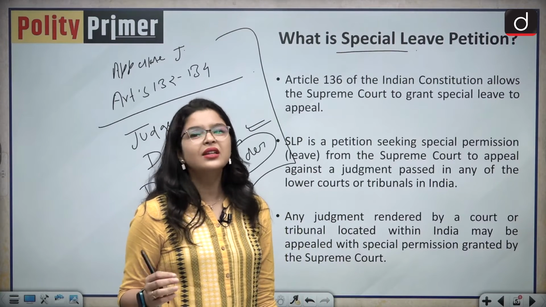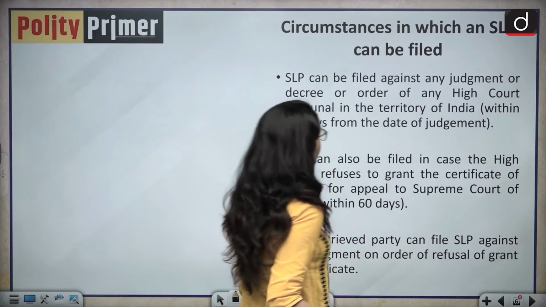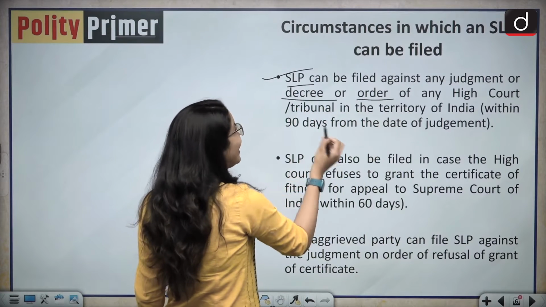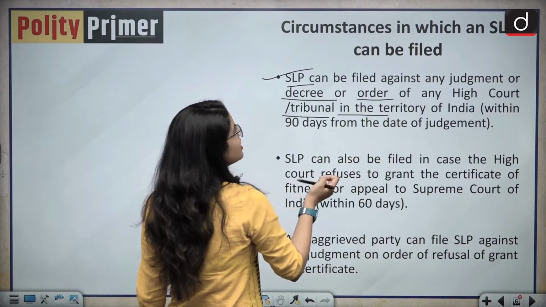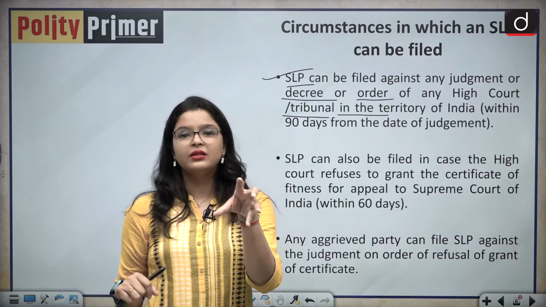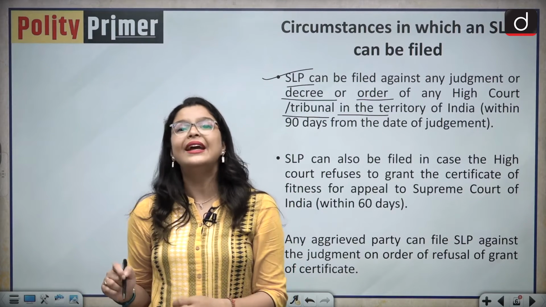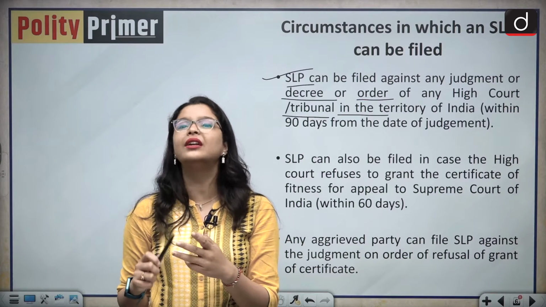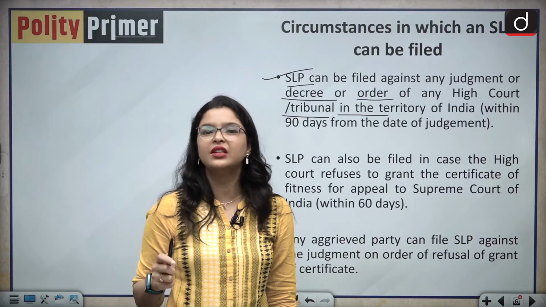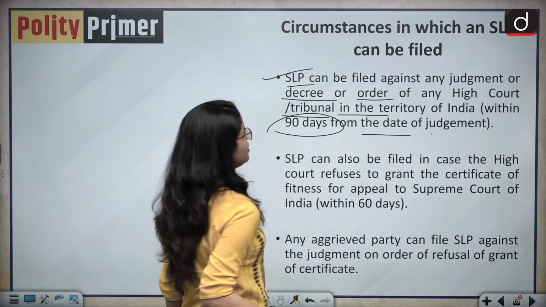Now let us understand the circumstances in which an SLP can be filed. An SLP can be filed against any judgment, decree or order of any High Court or tribunal in the territory of India. This is what I was explaining to you before, that the SLP is not restricted to final orders or orders of the High Court. It can be filed against the judgment, order, decree, sentence or determination of any court or tribunal within the territory of India, and the time frame is within 90 days from the date of the judgment.